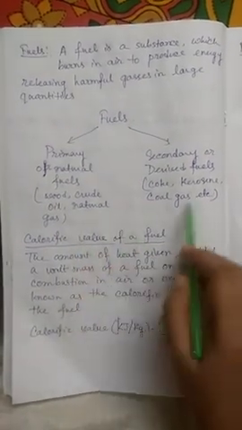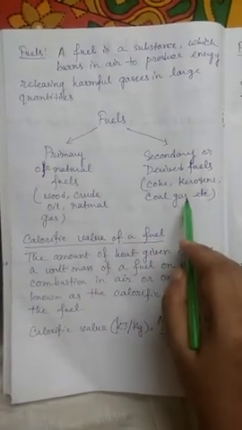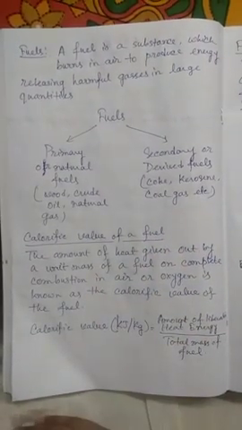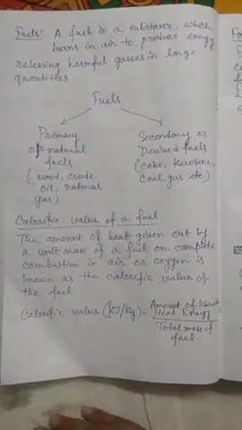We obtain these things from the petroleum. So these are the secondary or derivative fuels.